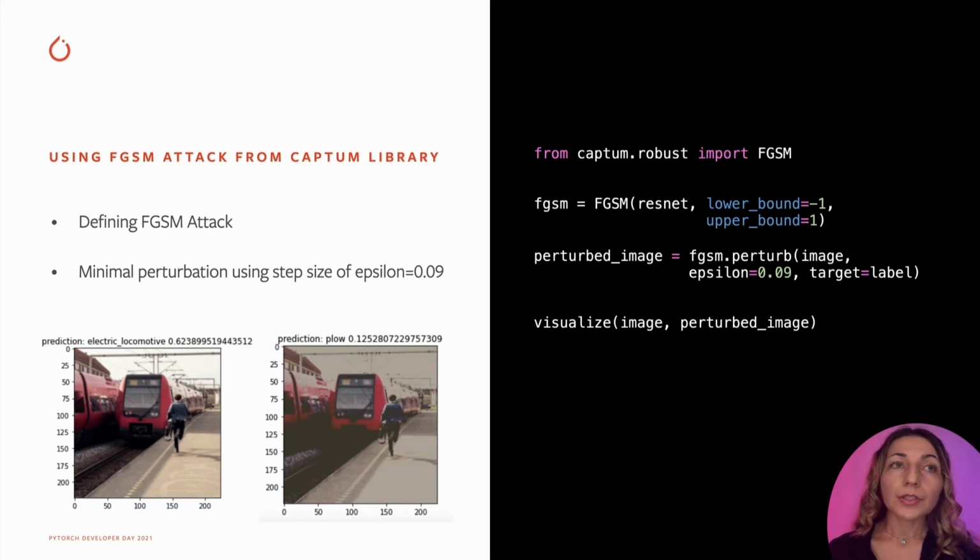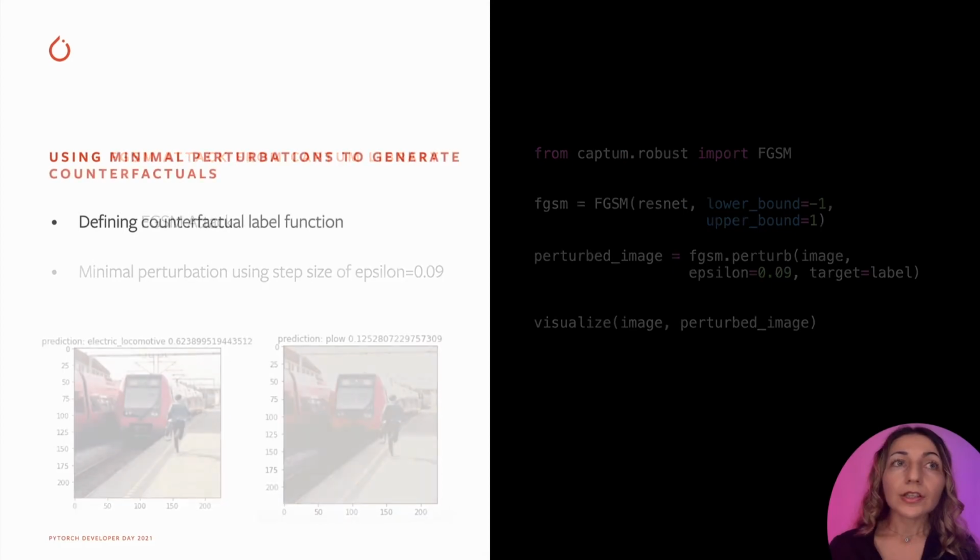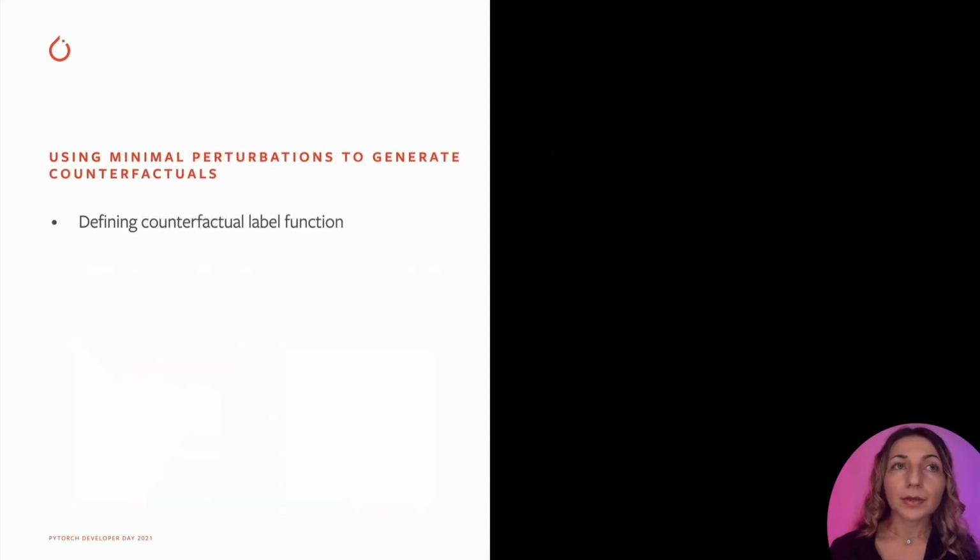As we can see, the perturbed image is semantically unchanged, and it will still be seen as a train to the human eye, but the model prediction has drastically changed for the perturbed image. The model classifies it now as a plow. Note that we can also use the perturbations not only to generate adversarial examples, but also counterfactuals.